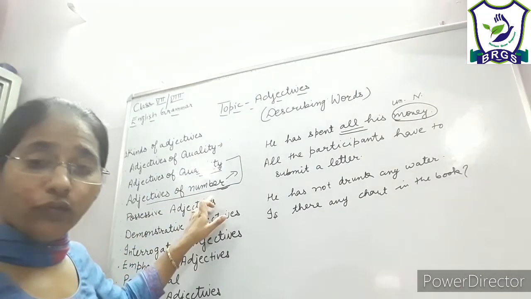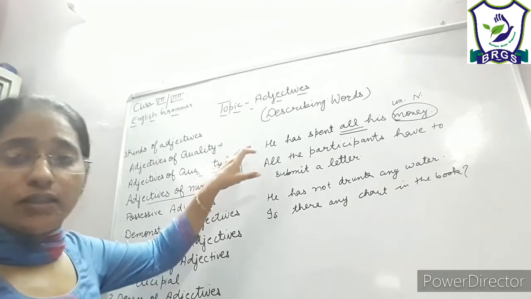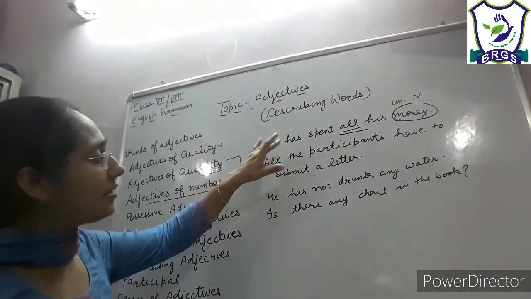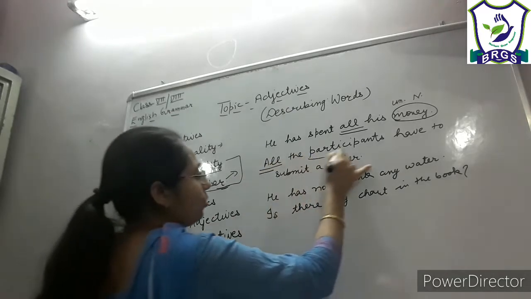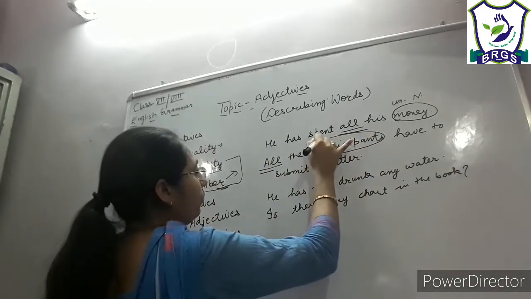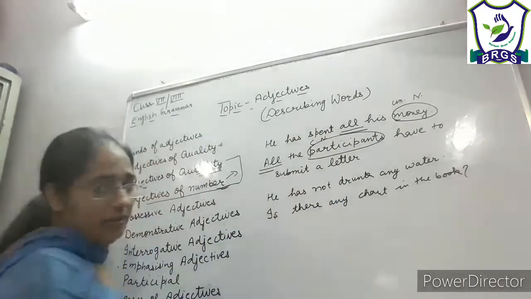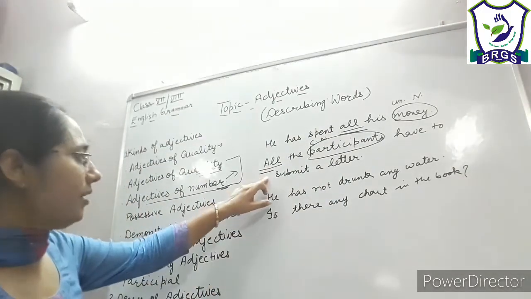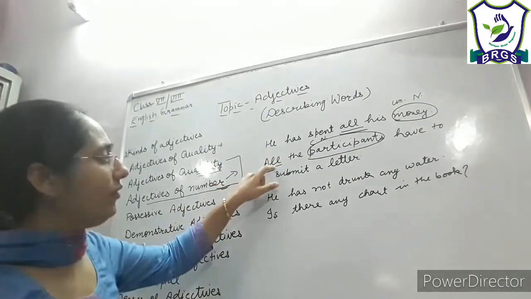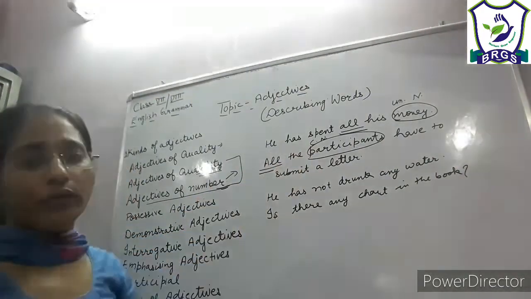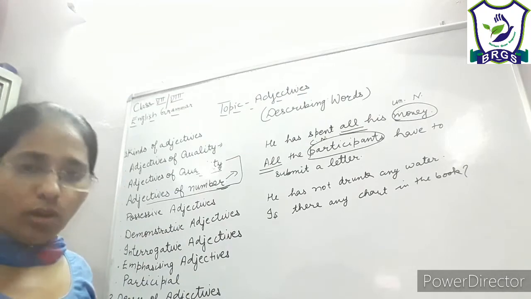It is an adjective of quantity, as it is not telling the number, it is just telling the quantity. But when the same word is used with a countable noun like participants, it is an adjective of number, as it is giving the indefinite number of participants, not the exact number.